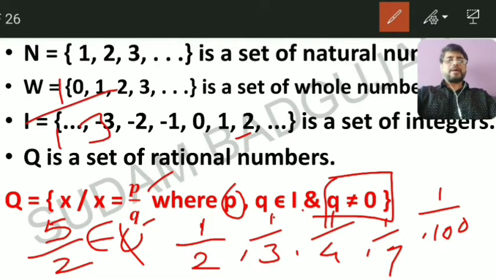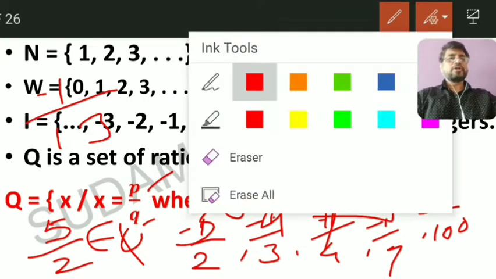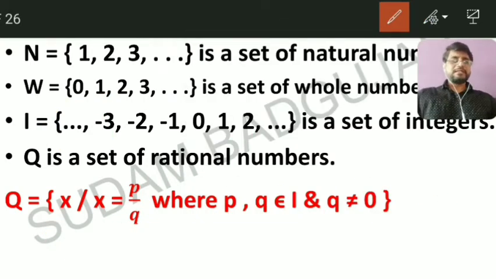Or taking a minus sign, minus 1, numerator kept as it is, you will get so many numbers. Suppose the numerator is 3, 4, or 7, you will get so many numbers. The ratio of two integers is nothing but a rational number.